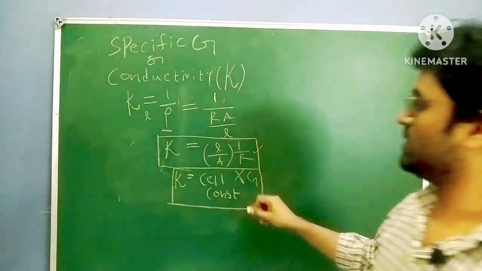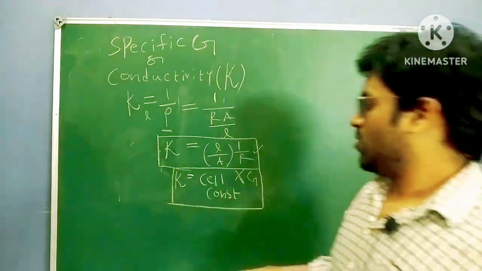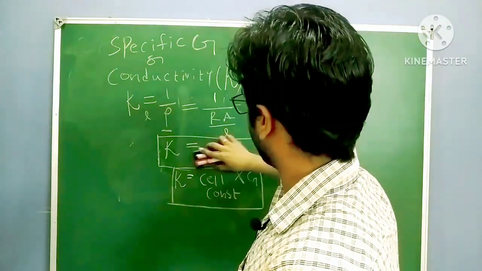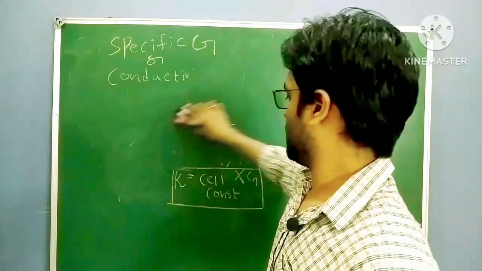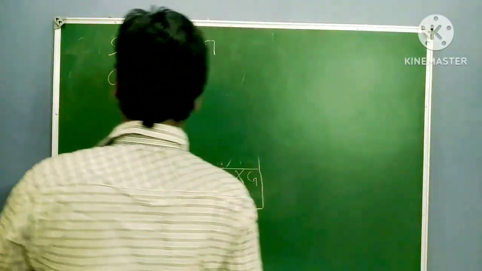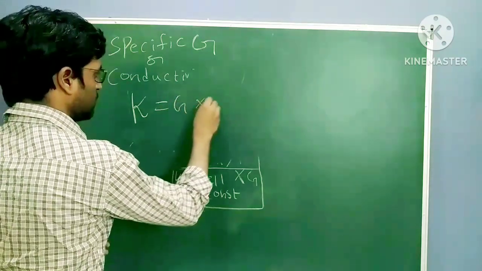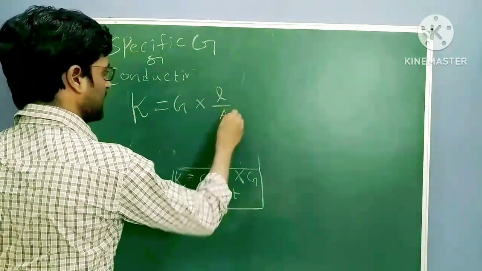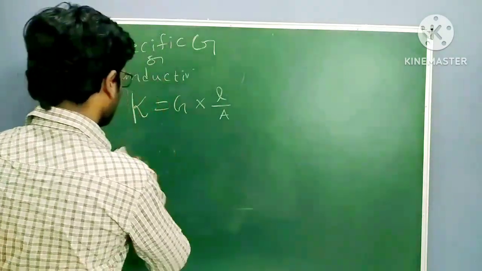Conductivity equals conductance into cell constant. Now, what are the units of this? We know conductivity equals conductance into cell constant, L by A. Cell constant is nothing but L by A.